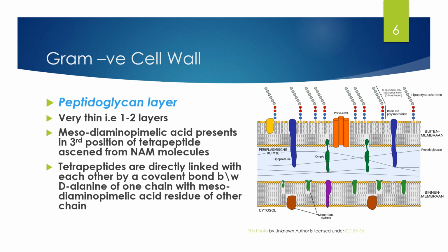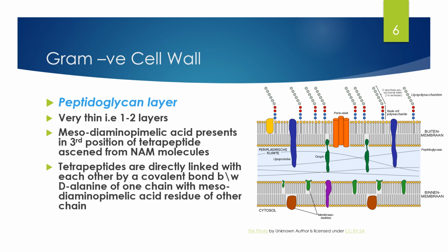Where is that difference? The difference is in the tetrapeptide composition. You can see that in the case of gram-positive bacteria, there is alanine, glutamine, lysine, and then D-alanine. In the case of gram-negative bacteria, in place of lysine there is meso-diaminopimelic acid, and there is no pentaglycine residue. Okay, you have to notice it.